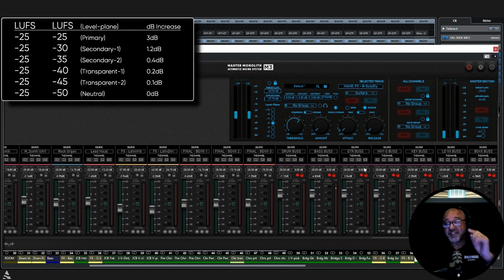Well, actually, no, this is a rock song, so I do know in advance we want our key bus to be a secondary. So we're going to drop him to our secondary 1 to 30. That's where we want him to learn. We're not going to do it yet because it hasn't learned them. And then we know that our lead vocal is going to be minus 22.